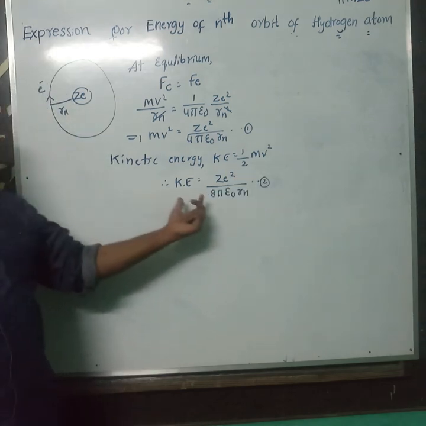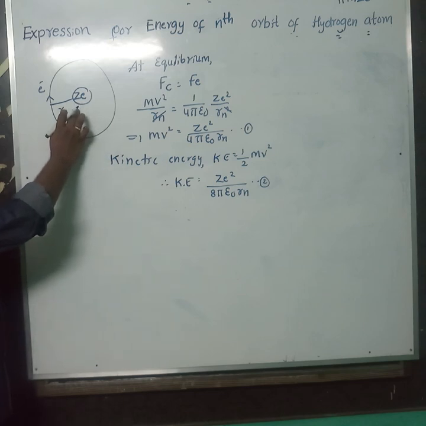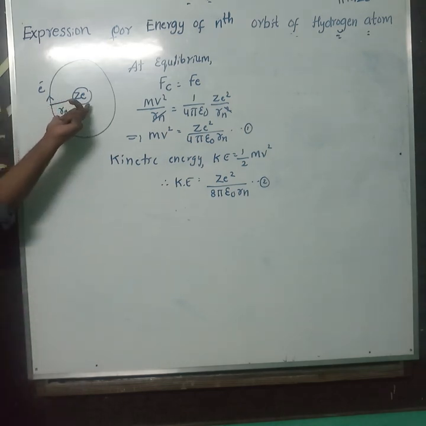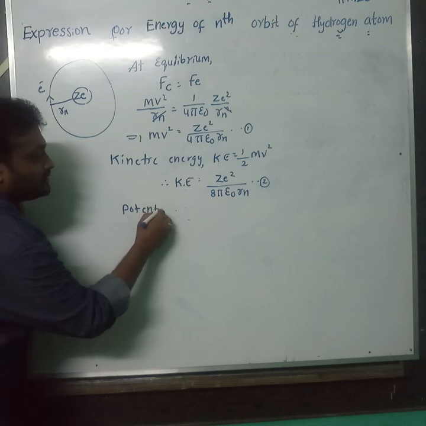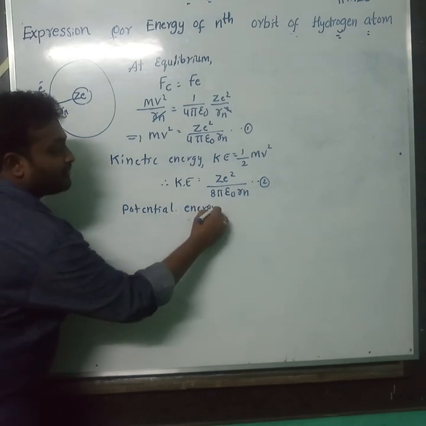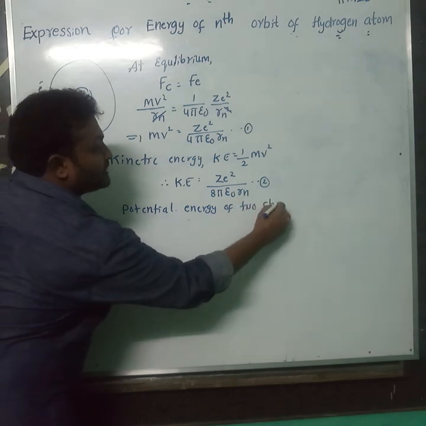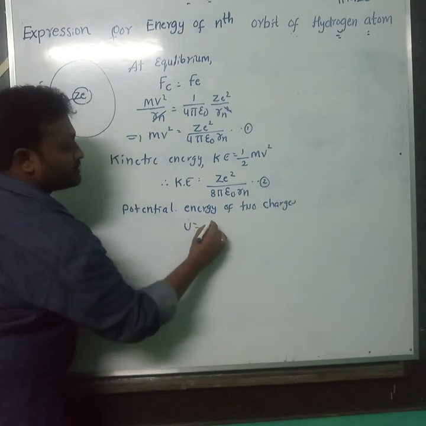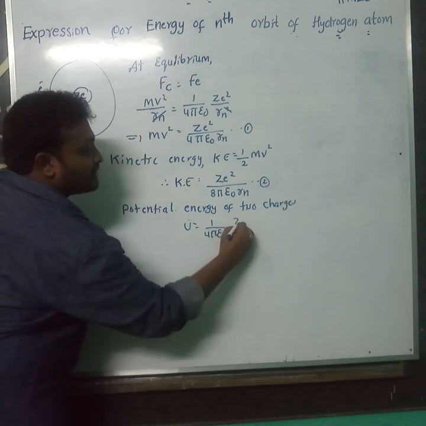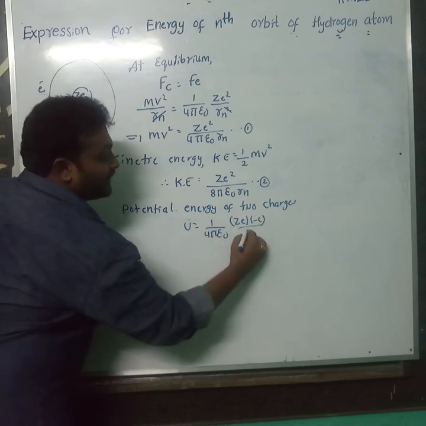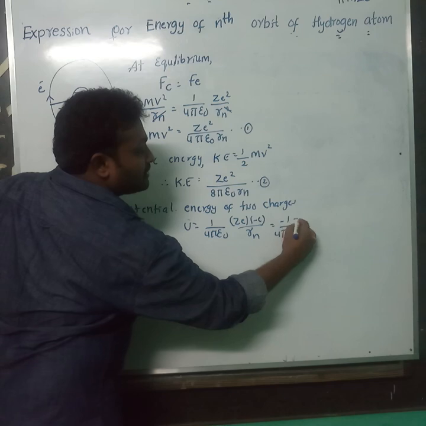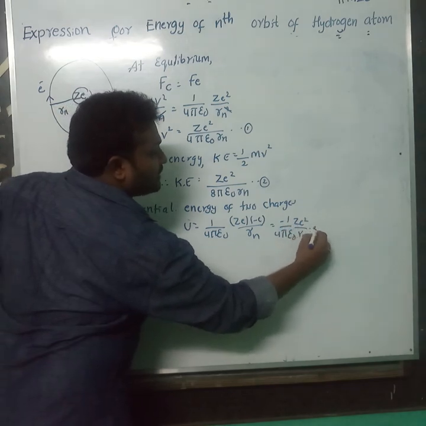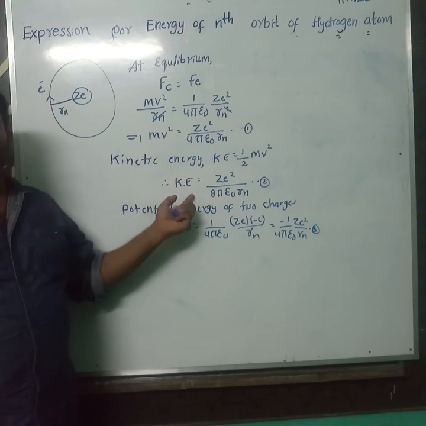We got kinetic energy. Now, here this is a positive charge and this is a negative charge. Two charges are separated by some distance. It possesses electrostatic force as well as potential energy. We have the formula for potential energy of two charges. U is equal to 1 by 4 pi epsilon naught Ze into minus e by Rn. That equals minus 1 by 4 pi epsilon naught Z e square by Rn. We got potential energy and kinetic energy.